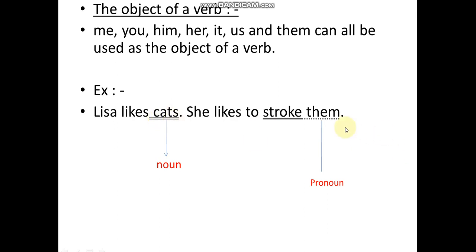So, them is pronoun, cats is noun. Both are objective pronoun. Objective case of personal pronoun.